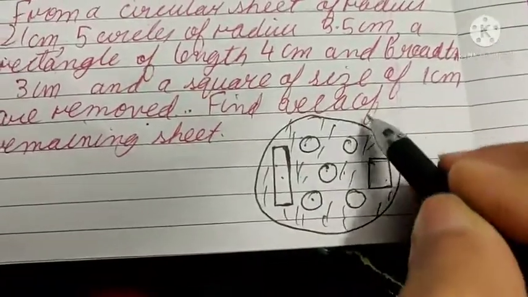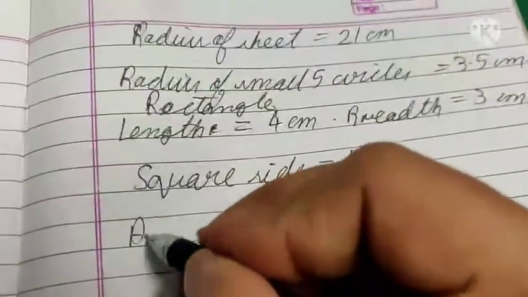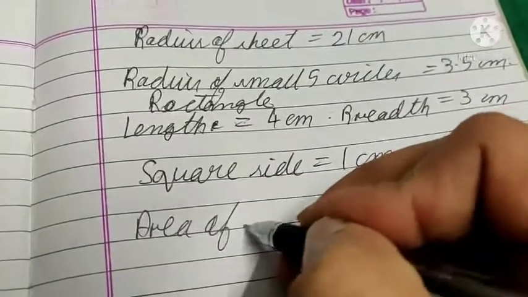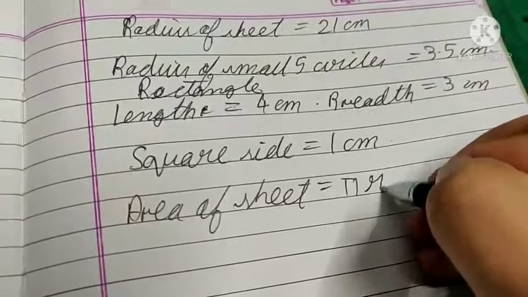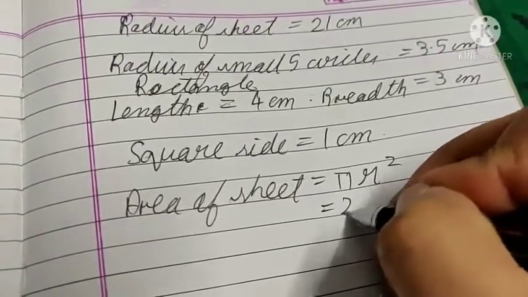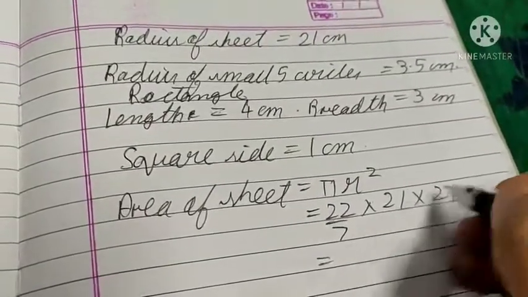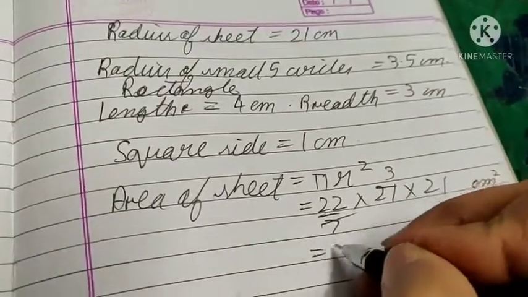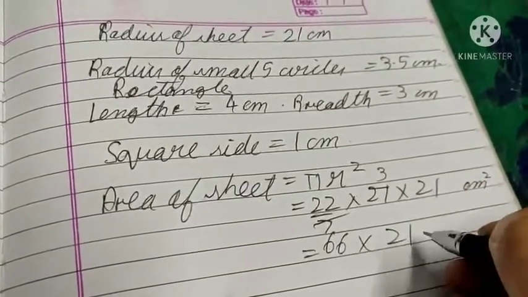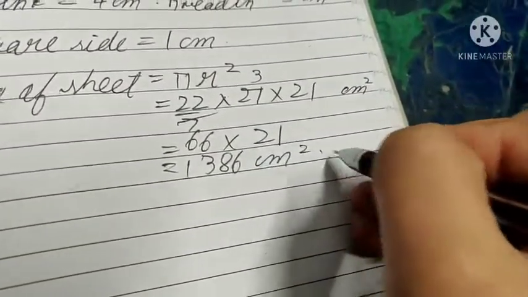The area of the remaining part will be the area of the full sheet minus the area of these 5 small circles, rectangle and square. So we will calculate the area of the sheet. It is a circle, so pi r square. So 22 by 7 into radius, given as 21 into 21. These are in centimeter square, so 7 3s are 21, 66 into 21. It is 1386 centimeter square.